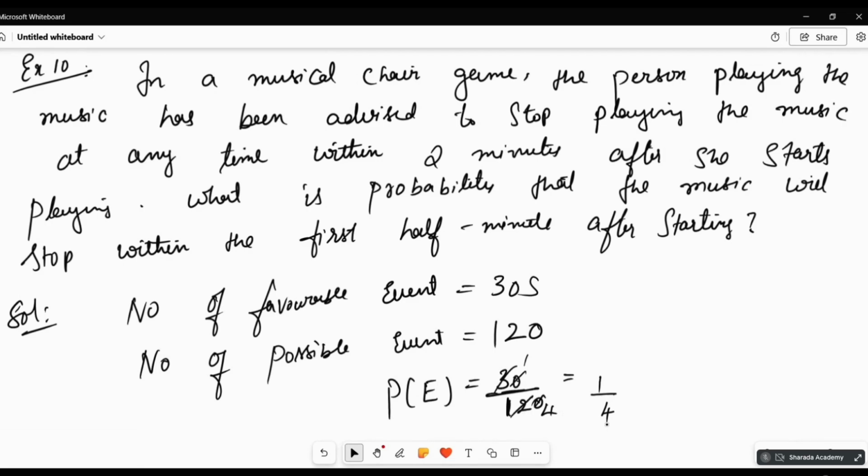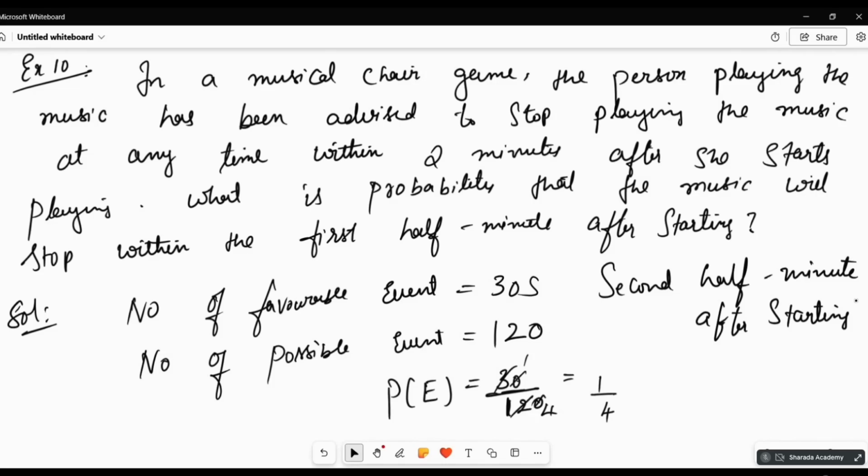Second half minute means what? 30 with that, so 90 by 120. Correct?